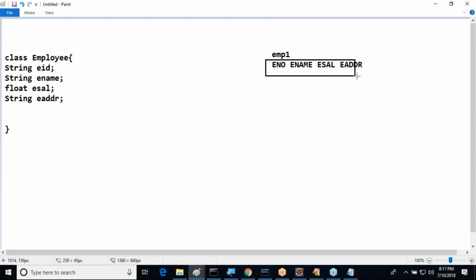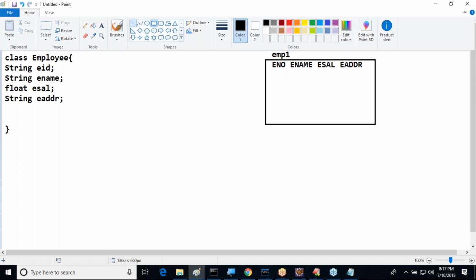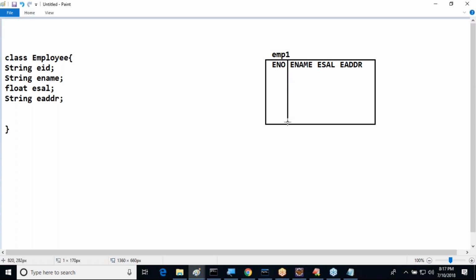I'll take this particular table, and I'm able to provide some data regarding this. Up to now, my requirement is: employee ID is E-111, employee name, employee salary is 5,000, and employee address I'm specifying as Hyderabad. As is, the data will be stored inside our database table. Up to now, no problem.